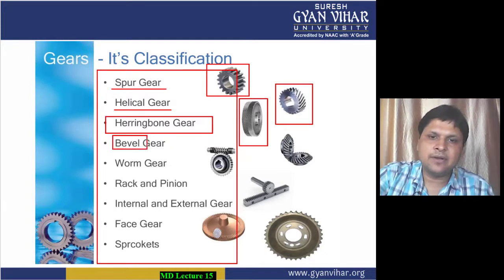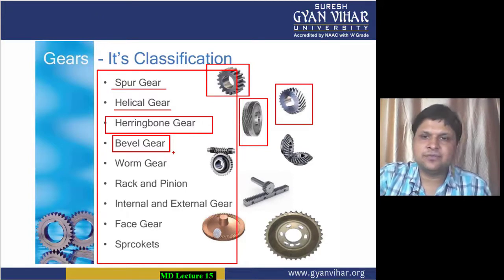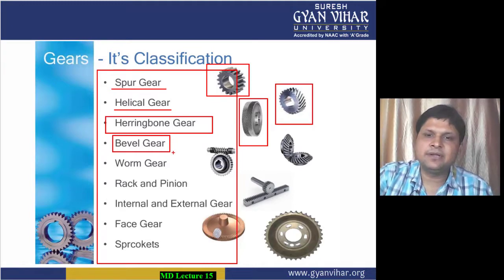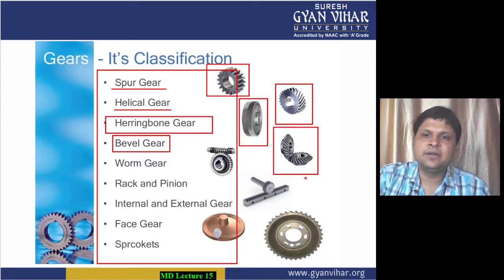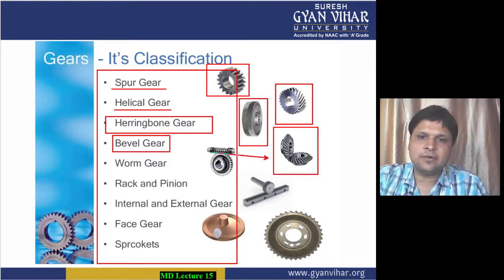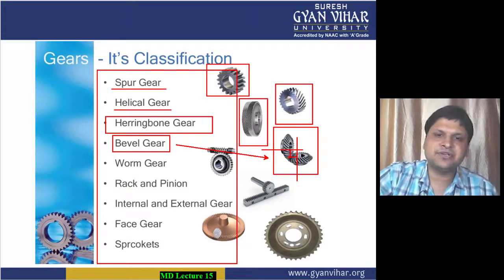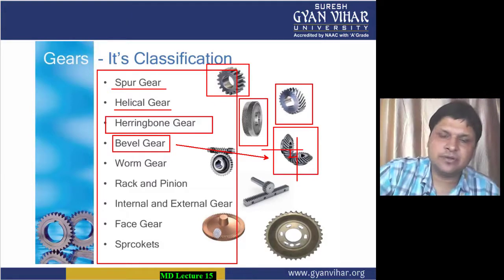Then come the bevel gears. Bevel gears are the solution in those cases where the shafts between which the power has to be transmitted are intersecting with each other. You can see that in this case. This is a case of bevel gears in which the shafts are intersecting with each other. And in that too, if the shafts are at an angle of 90 degrees, that is a special case of bevel gear, which is known as mitre gears.